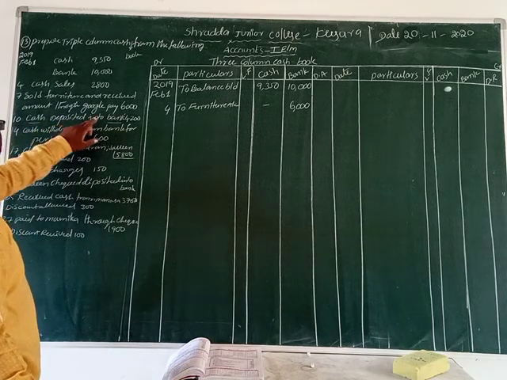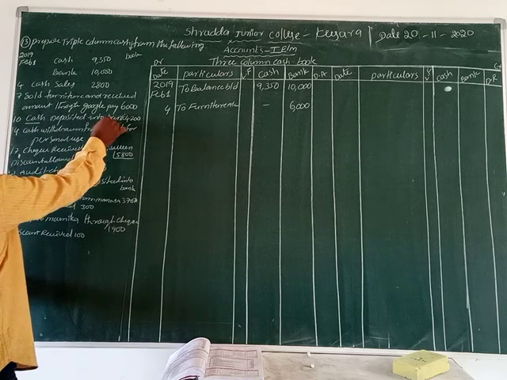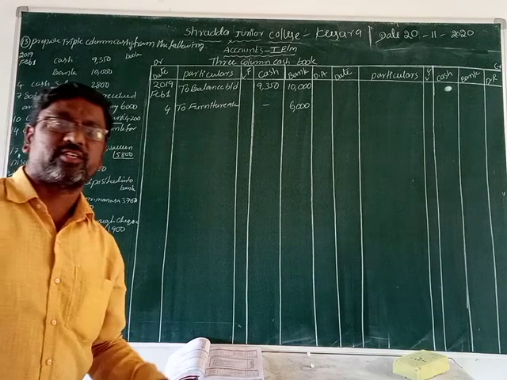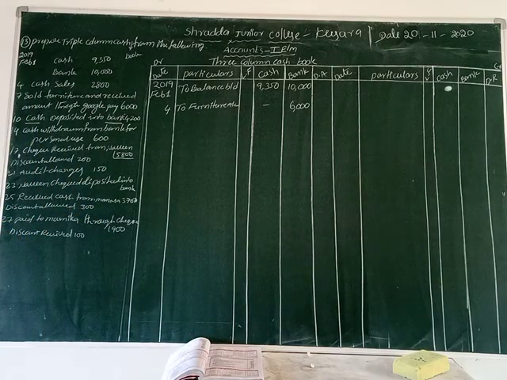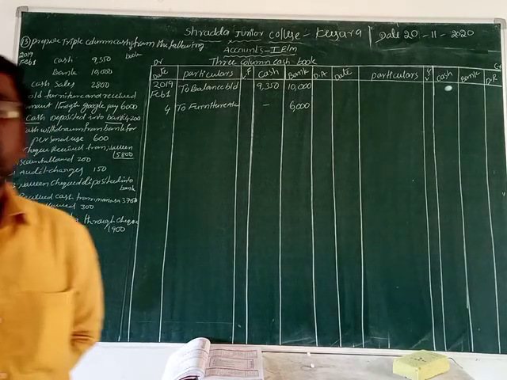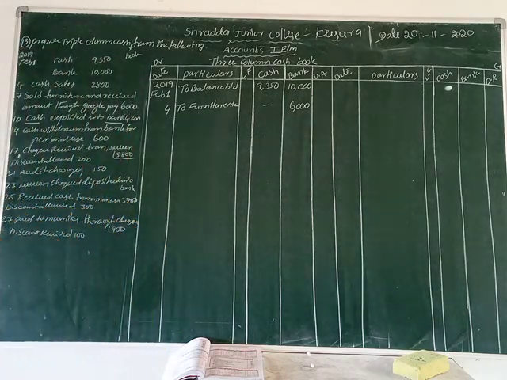Okay, next one, 10th date. Cash deposited into bank. Here the transaction involves both cash and bank. We are preparing both the cash and bank accounts at the same time, so the transaction gives both cash and bank. Then we record it as a contra entry. So a single transaction is recorded on both the debit and credit side, isn't it? That is called a contra entry.